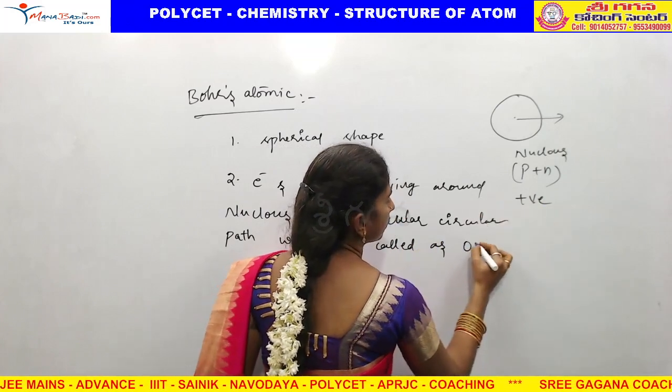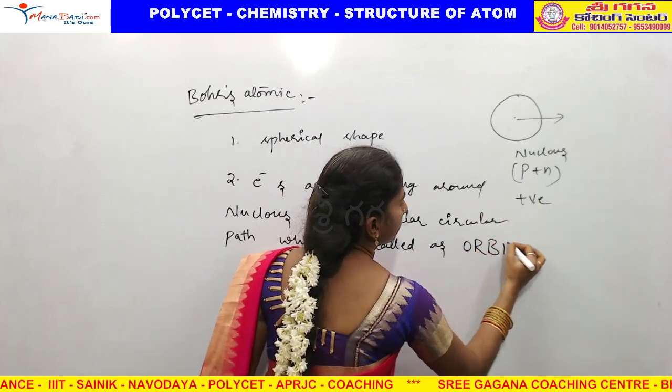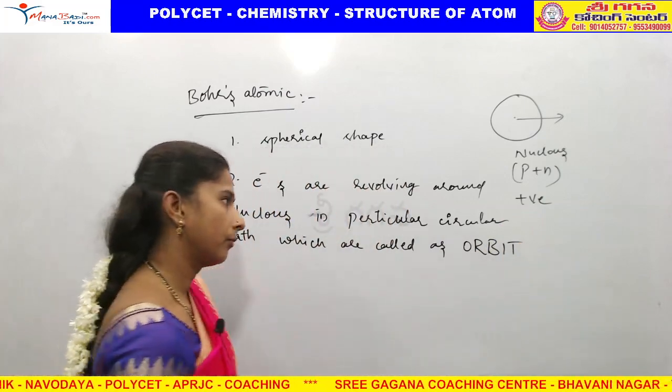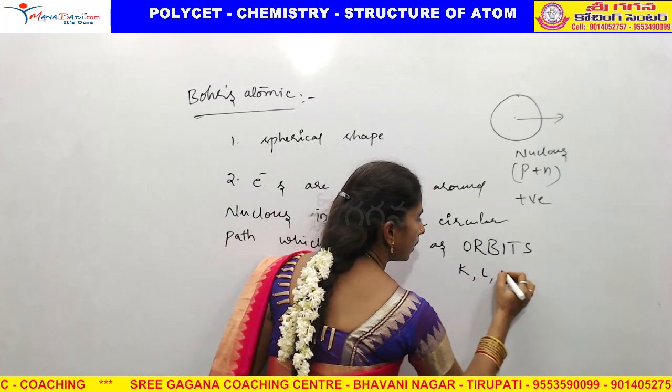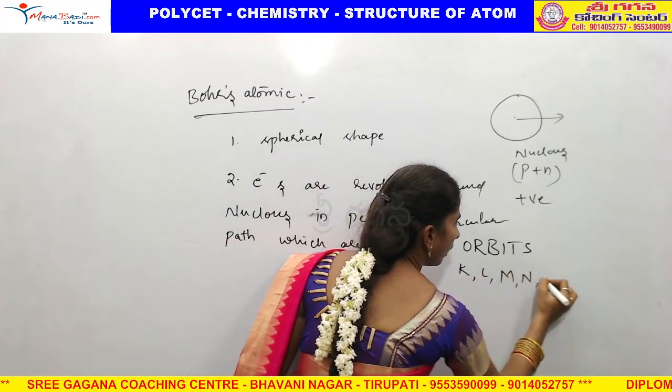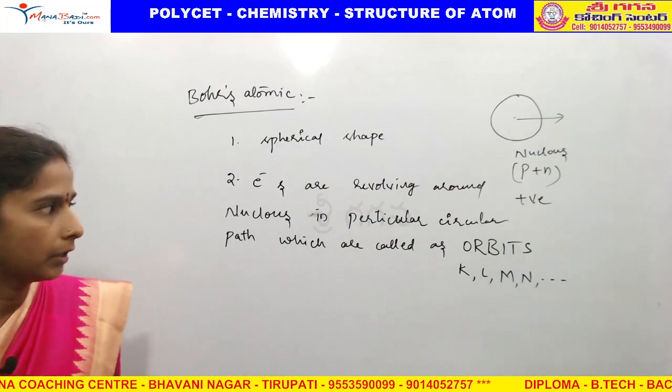I will give capitals to the orbits: K, L, M, N, and so on.